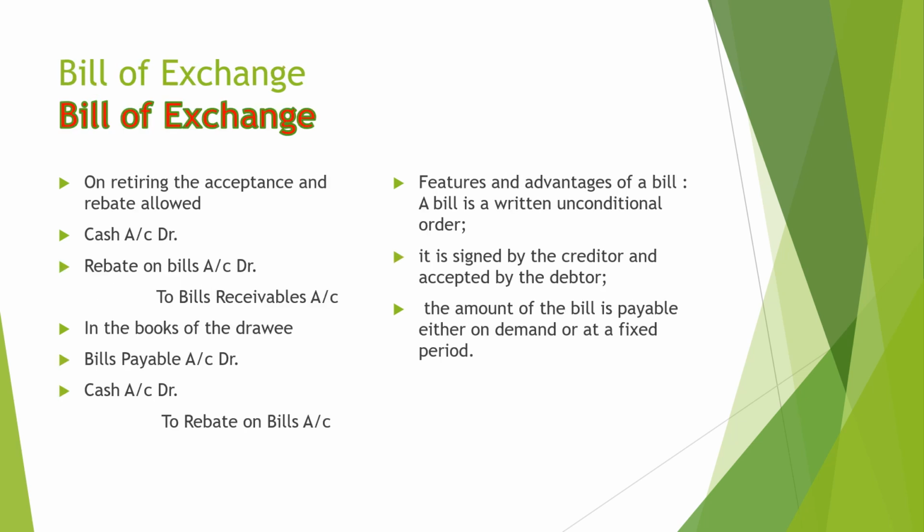Here is some journal entry for retiring of a bill: cash account debit, rebate account debit to bills receivable account. And on the drawee's book, bills payable account debit, to cash account, to rebate on bill account. So these are all the entries.